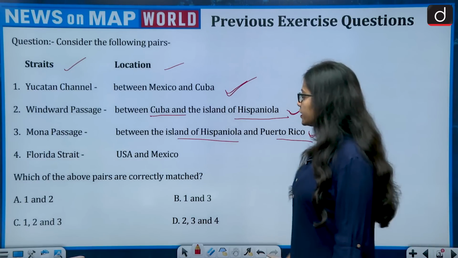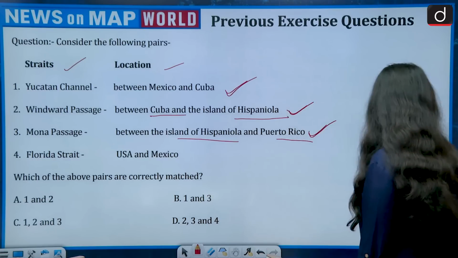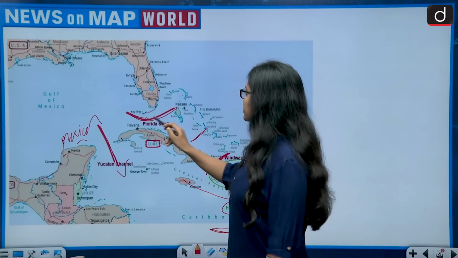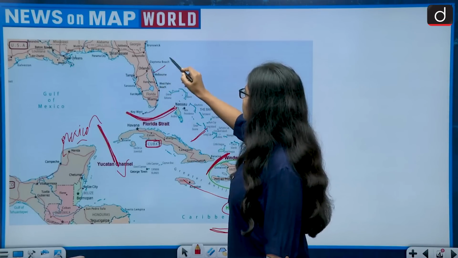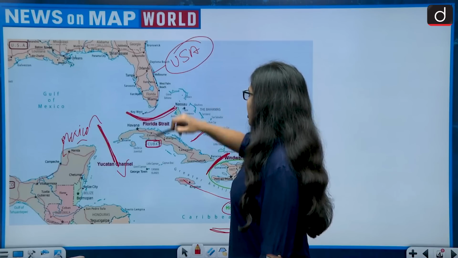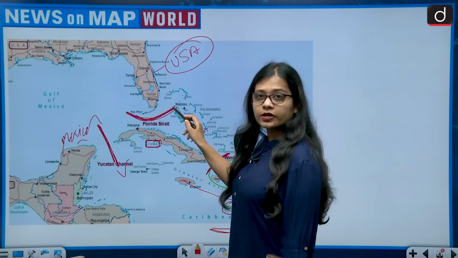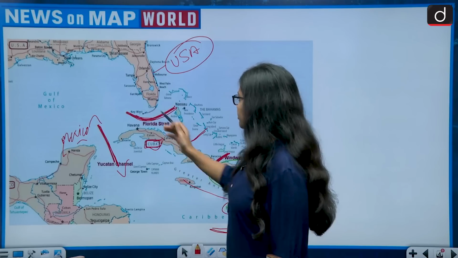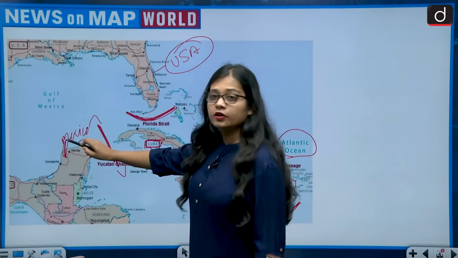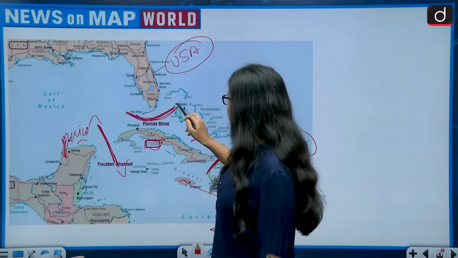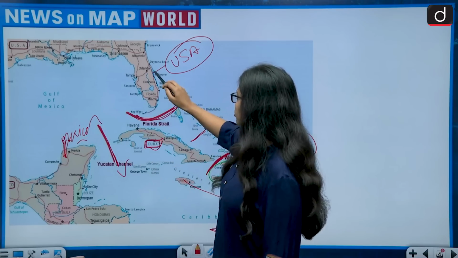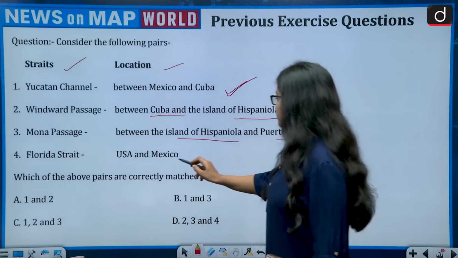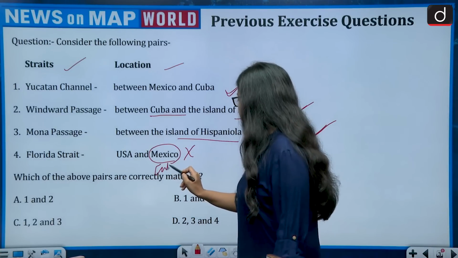And Florida Strait is between USA and Mexico. So let's see this. Florida Strait is situated on the southern side of the US. This is the United States of America, and Florida Strait is situated between the US and Cuba. So Mexico is not there. This is the location of Mexico, while Florida Strait is located between the US and Cuba, US on the north, Cuba on the south. So this is wrong. Instead of Mexico, it will be Cuba.